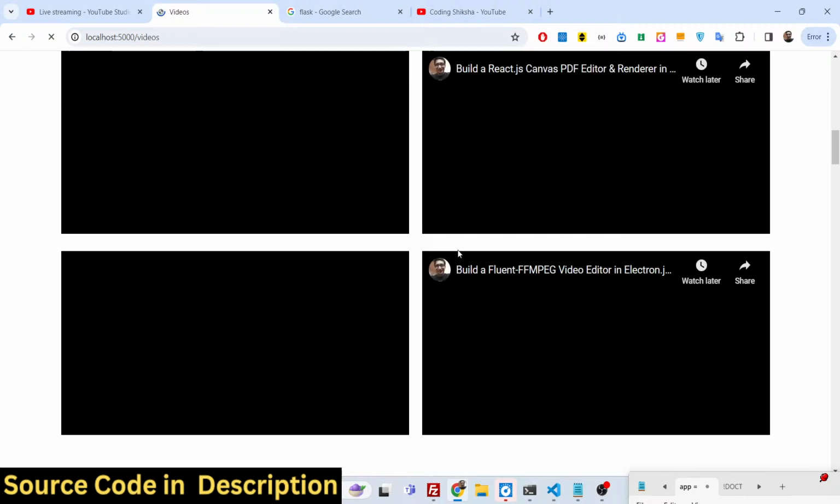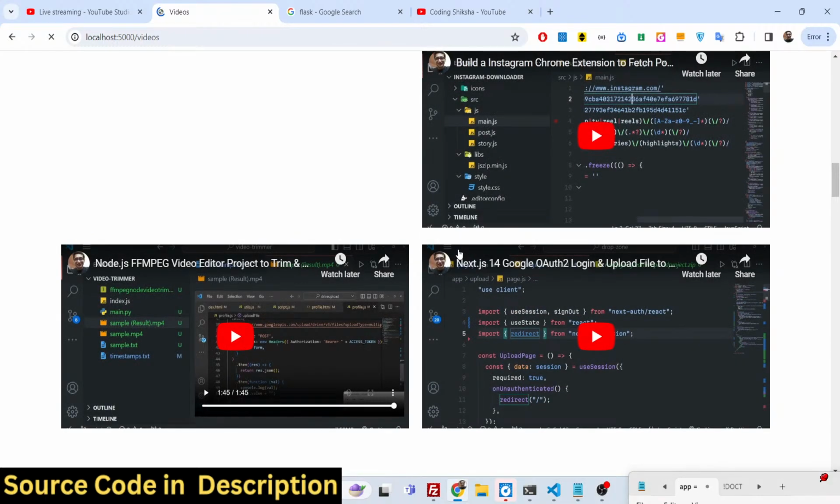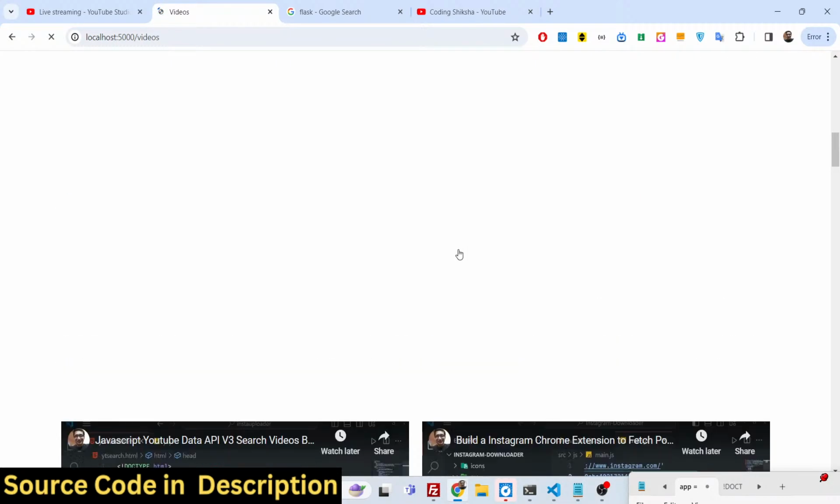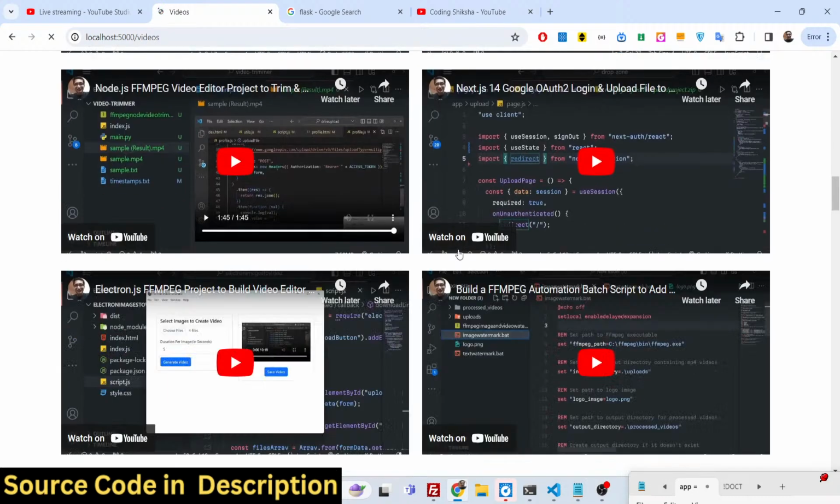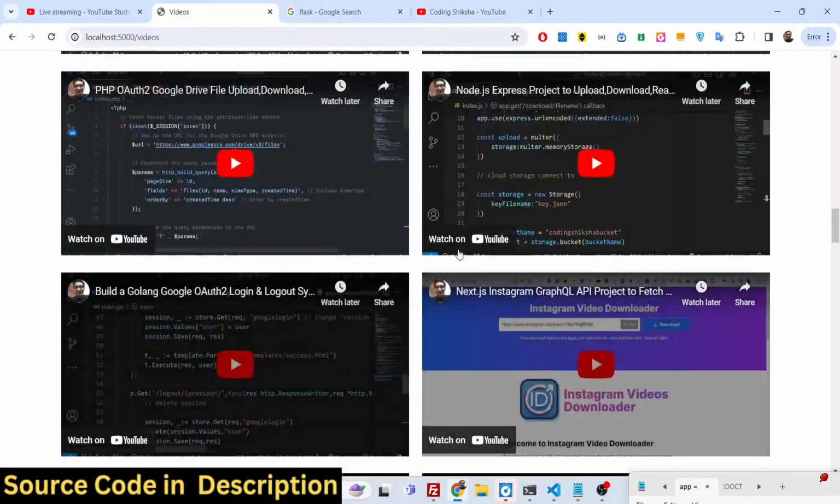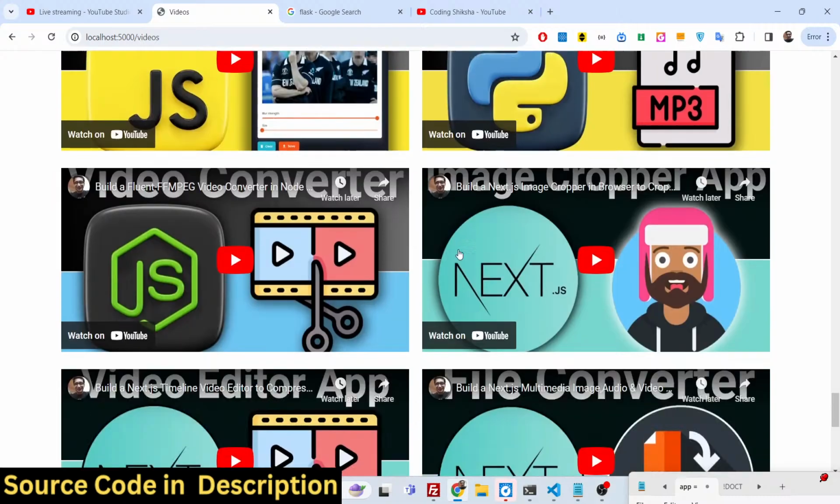It will take some time for loading the videos because you have mentioned 50 here. Now you can see that all the 50 videos will be loaded slowly in the browser. It's a great application guys, which allows you to fetch the videos. You can see that a total of 50 videos have been successfully loaded right here.